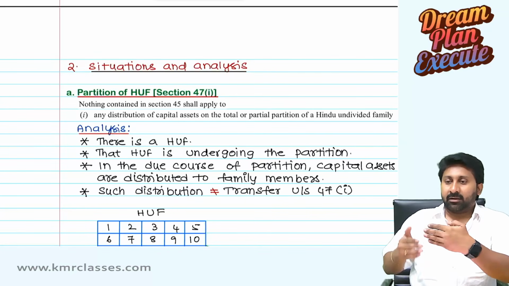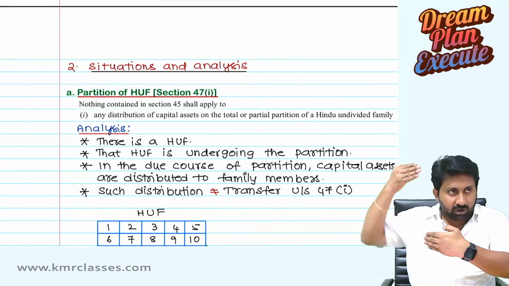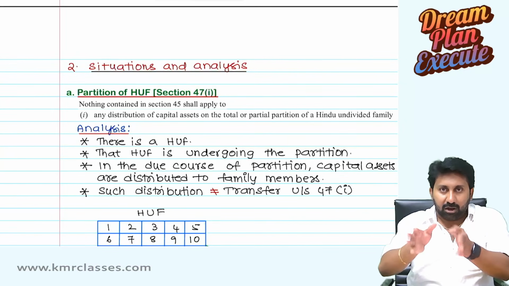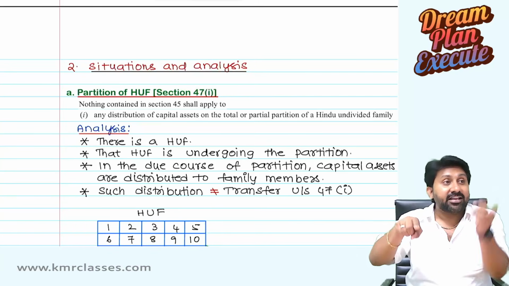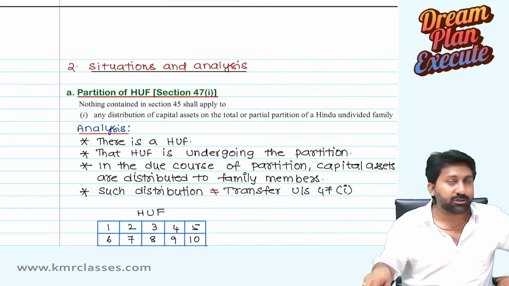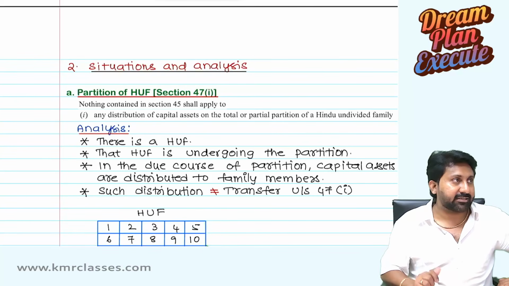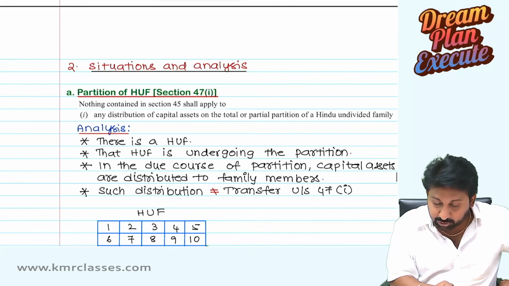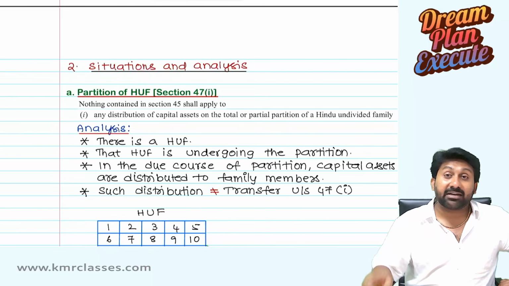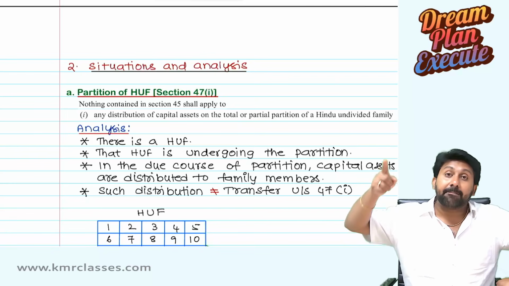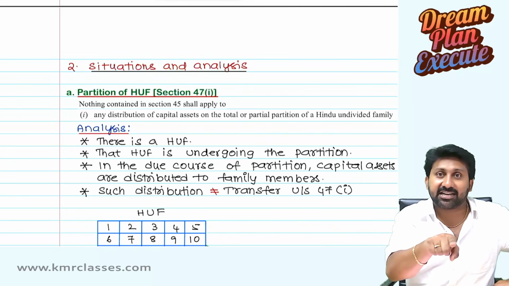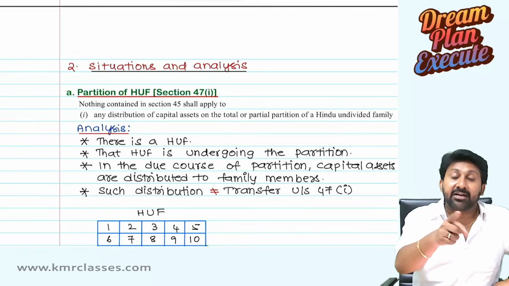See, HUF gave to one of its members a property, a capital asset. Now, on the partition he received. For the HUF, it is not a transfer. For the HUF, it is not a transfer chargeable to tax. Okay. So, any distribution made by HUF is not chargeable to tax. But the recipient is not HUF. Na? The recipient is a family member. If he transfers, it is a partitioned asset. It is not on partition. It is already partitioned.